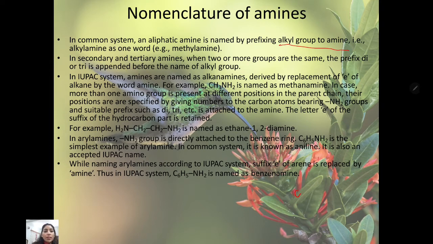In the IUPAC system, amines are named as alkanamines, derived by the replacement of E of alkane by the word amine. For example, CH3NH2 is named methanamine. In case more than one amino group is present at different positions in the parent chain, their positions are specified by giving numbers to the carbon atoms bearing NH2 groups, and a suitable prefix such as di, tri, etc. is attached to the amine. The letter E of the suffix of the hydrocarbon part is retained.